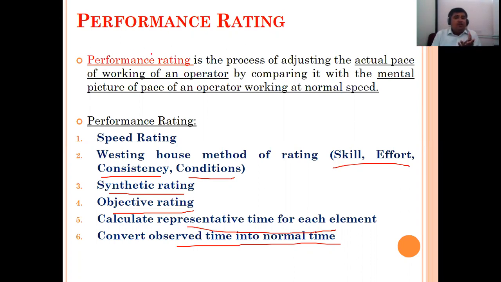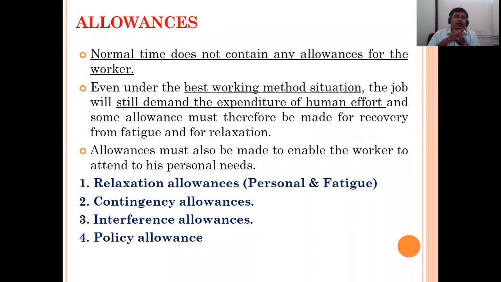If I just blindly say this is good performance and this is bad performance, it is not the correct way of judging performance. So by considering all these things, that means speed, synthetic, target-oriented objective rating, skill, effort and consistency, we can decide the performance rating. Then during this performance rating, we also have to focus on allowances.